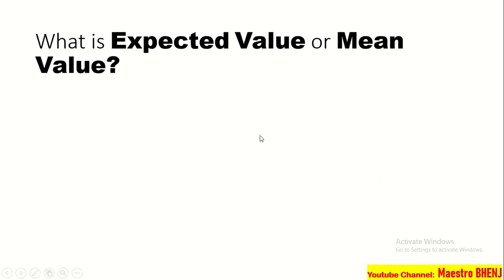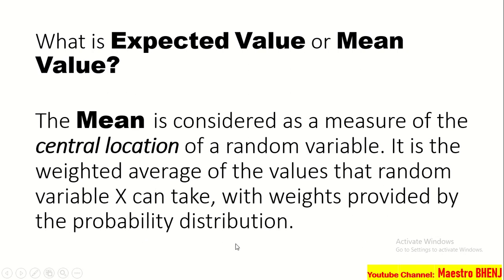Bago tayo magtungo sa ating discussion, alamin muna natin ang ibig sabihin ng expected value or mean value. The mean is considered as a measure of the central location of a random variable. It is the weighted average of the values that random variable x can take, with weights provided by the probability distribution. Sa mga nakalipas nating topic, pinag-aralan natin ang paggawa ng probability distribution. Ngayon, if we are having the random variable, ang pinakagitna ng ating random variable x, yun yung tinatawag na mean. Okay? Along the way, mapag-aaralan natin, matututunan natin kung paano kukunin ang ating mean value.